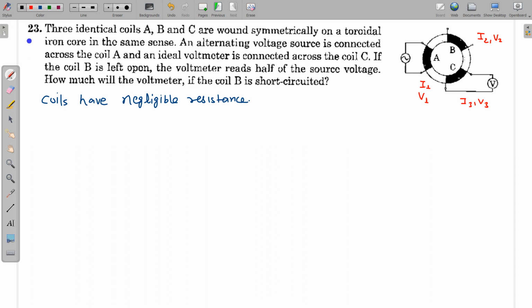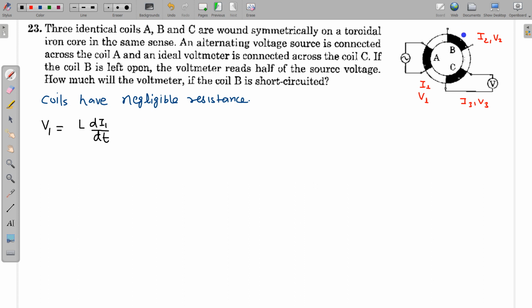So for coil number 1, if voltage is V1, then this V1 is equal to, in this V1 there is contribution due to self inductance, there is contribution due to mutual inductance. So suppose self inductance is equal to L. All the coils will have same self inductance because all the coils are identical, so this is L, this is also L, this is also L, so this L multiplied by di1 by dt, and other terms will be of mutual inductance.